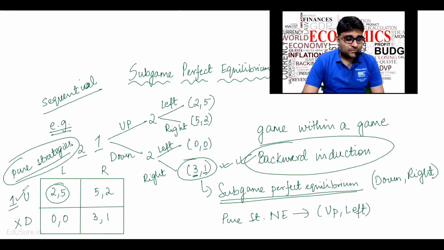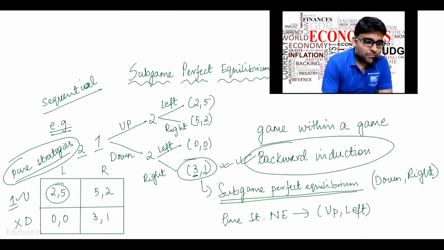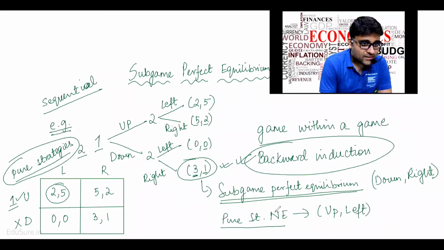So can you see that if I transform this sequential subgame into a pure strategy normal form game, the Nash equilibrium changes. Therefore, the concept of subgame perfect equilibrium is not always synonymous to Nash equilibrium. Nash equilibrium in pure strategies may be different to a subgame perfect equilibrium. I'm saying may be different because it is not always different.